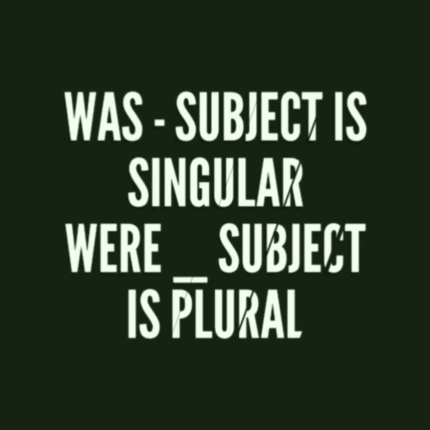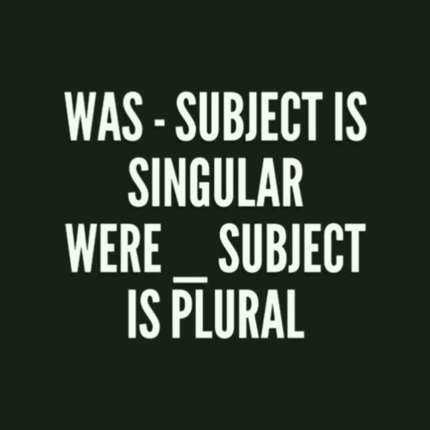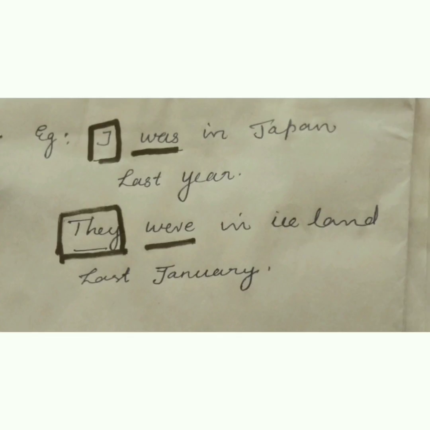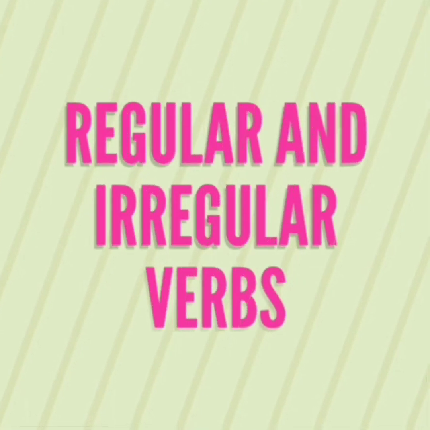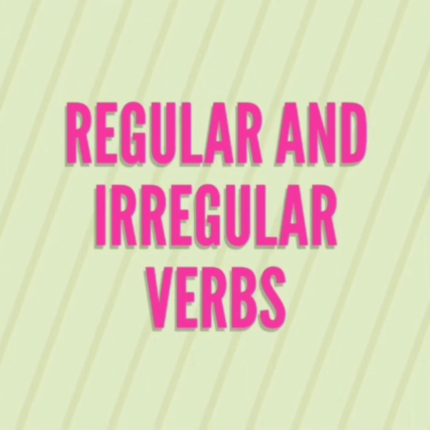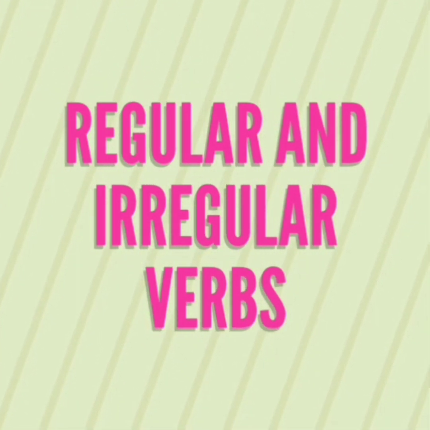When the subject is singular, we use the auxiliary verb was. When the subject is plural, we use were. Example: I was in Japan last year. Here, I shows singular. They were in Iceland last January. Here, they shows plural.